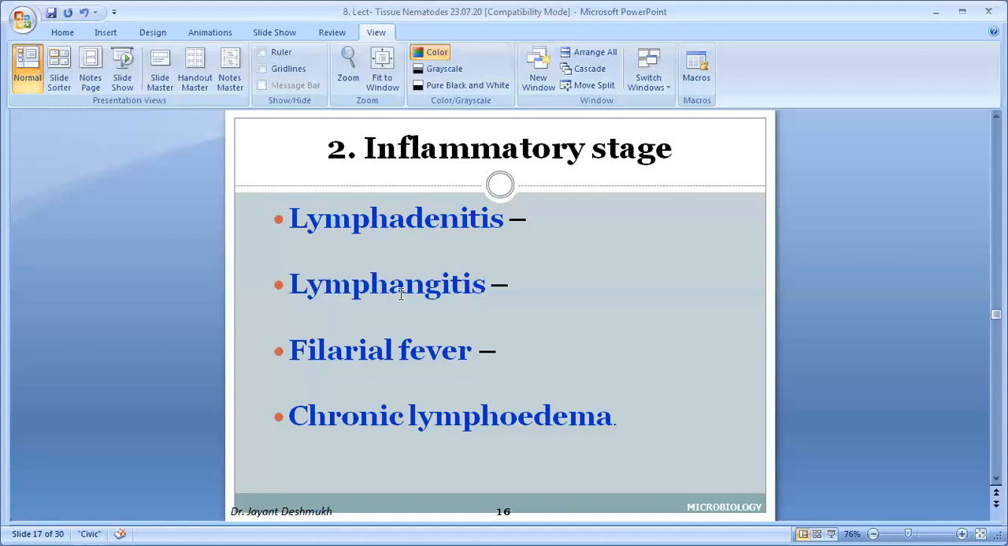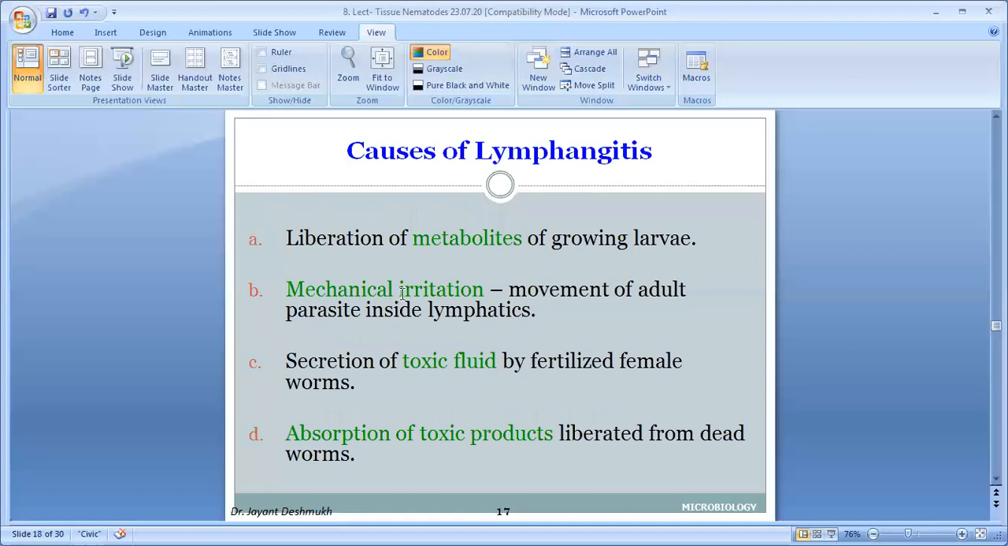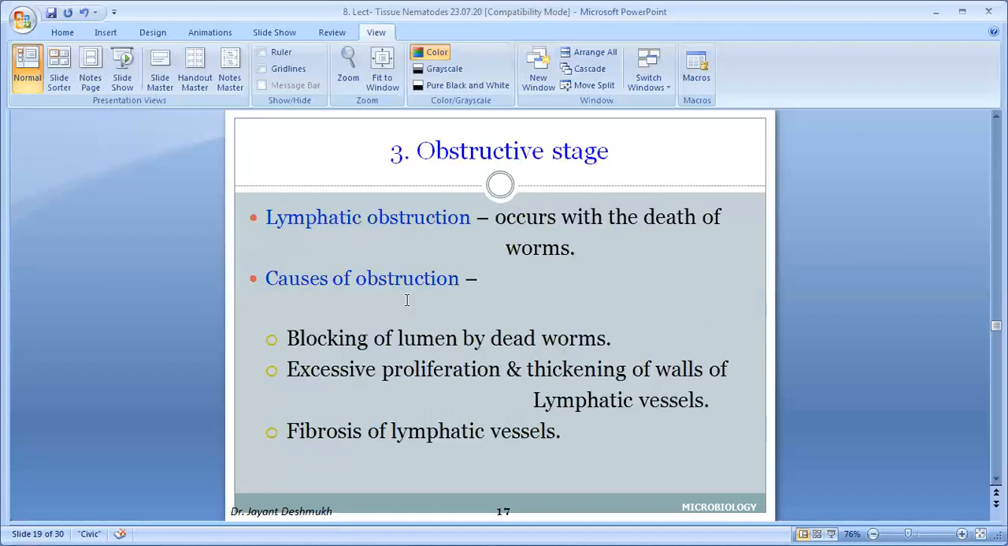By this mechanism, the lymph vessel gets damaged and there is inflammation, and due to inflammation there is a clinical presentation, lymphangitis. So these are the mechanisms already told: liberation of metabolites, mechanical irritation, toxic fluid from the fertilized female at the time of parturition when she delivers the microfilariae, and absorption of the dead worm. So these are the important pathophysiology of why the lymph vessels get damaged.